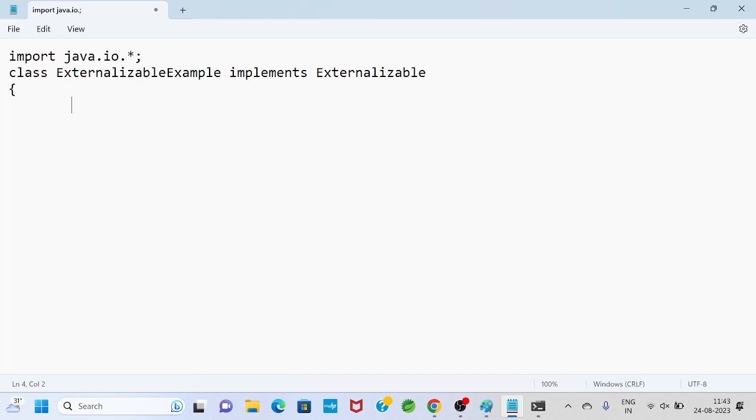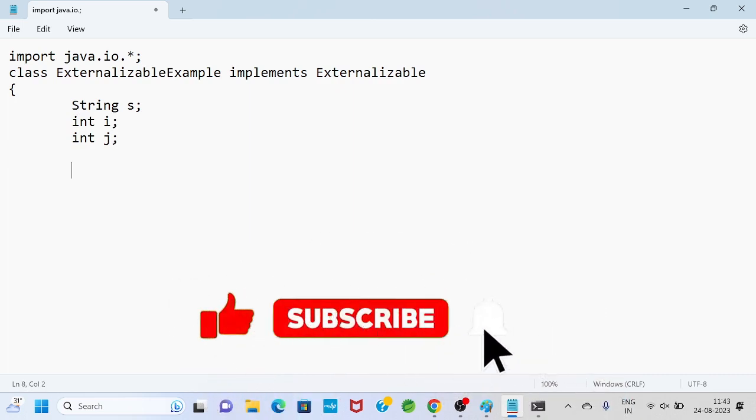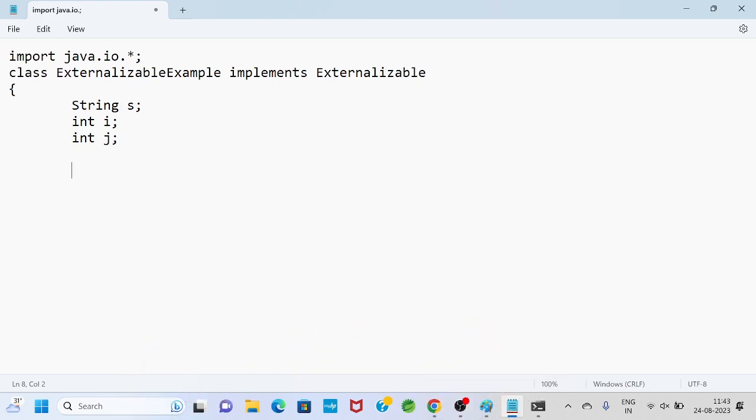Suppose in this class we have three properties. One is String s, and let int i, let int j, whatever you want to take. Then I am defining a zero-arg constructor. I will explain why I am taking a zero-arg constructor. I can write it this way: public is optional, the class name and method name are the same.